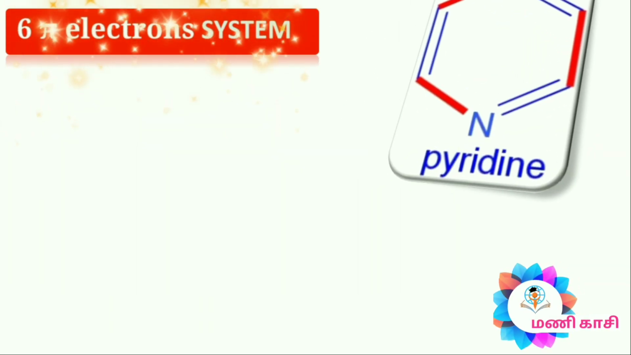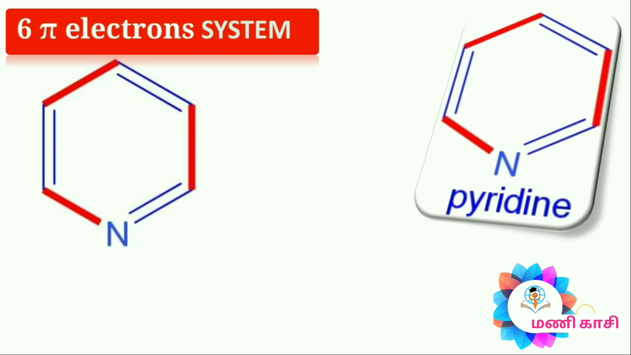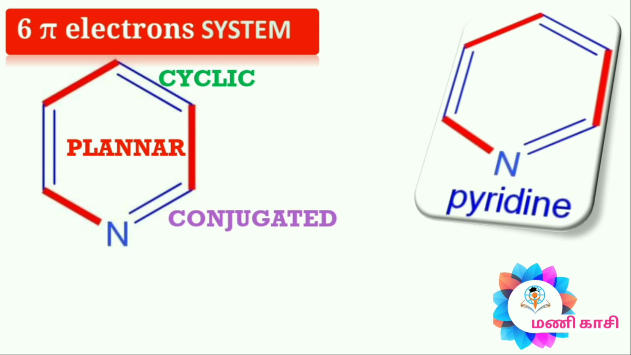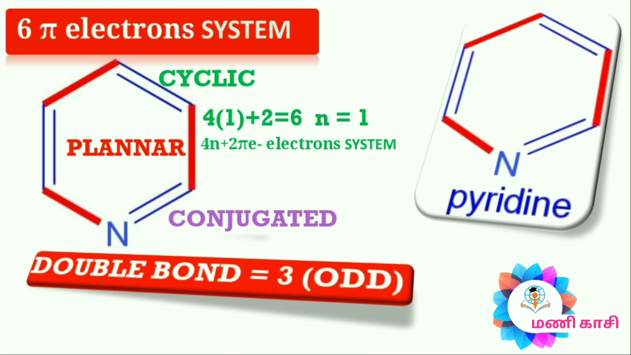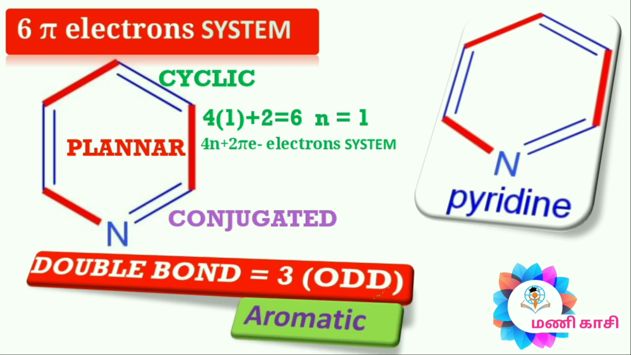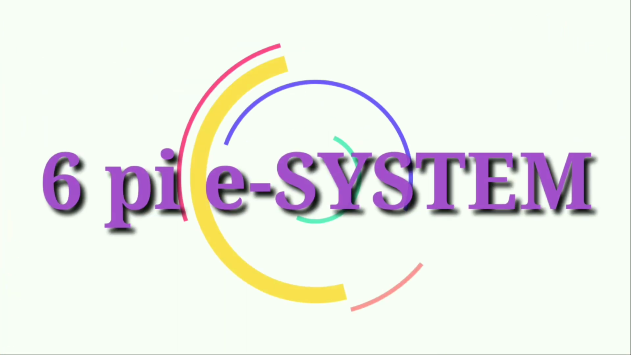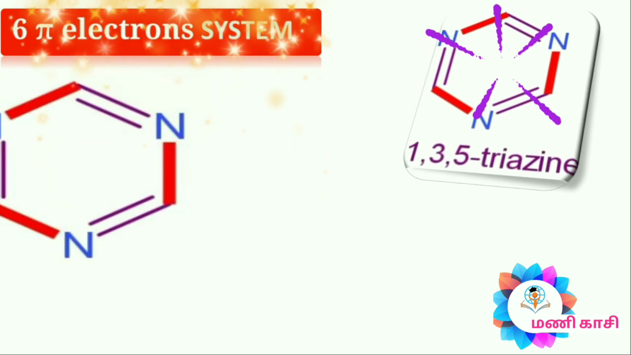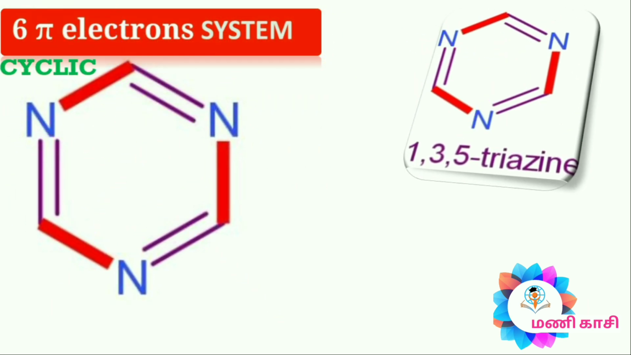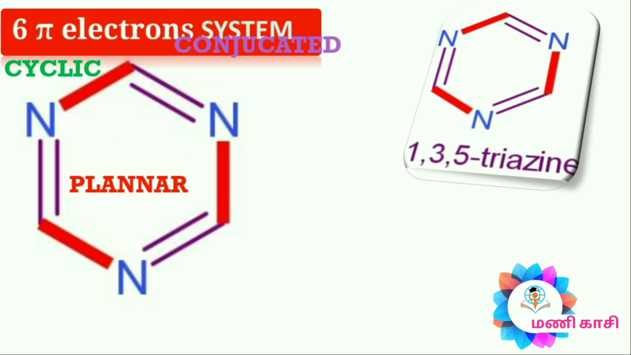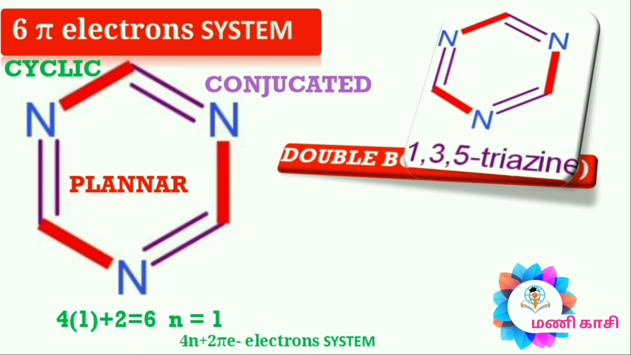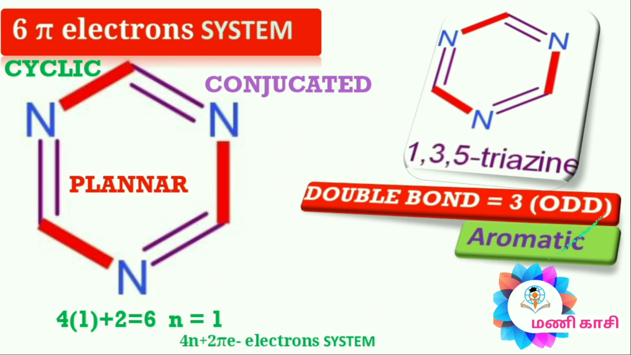In the case of pyridine, it completely fulfills Hückel's rule. It is cyclic, planar, has conjugated double bonds, and follows the 4n plus 2 pi electron system. The total number of pi bonds is 3, that means odd. This compound is aromatic. In the case of 1,3,5-triazine, it completely fulfills Hückel's rule. It is cyclic, planar, has conjugated double bonds, and follows the 4n plus 2 pi electron system. The total number of pi bonds is 3, that means odd. So that compound is aromatic.